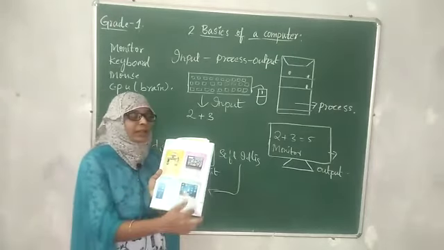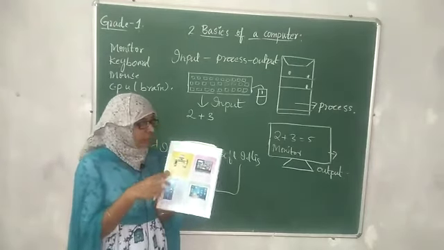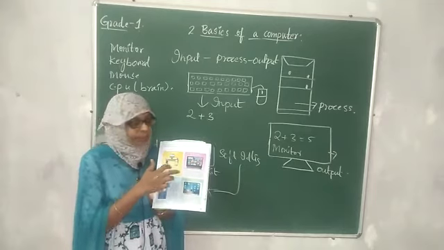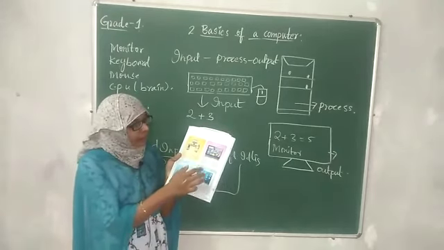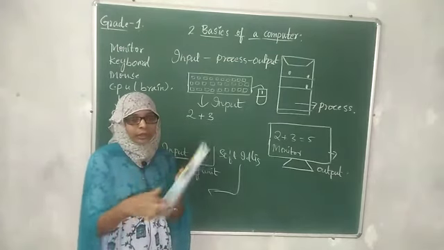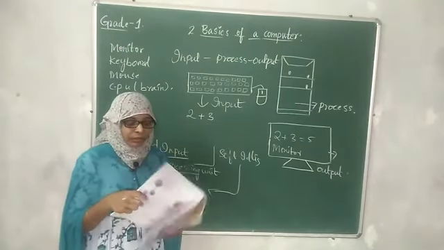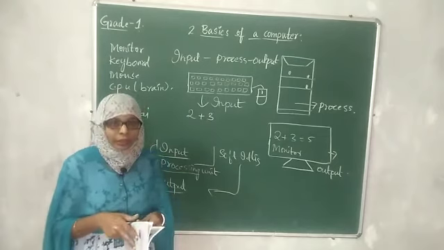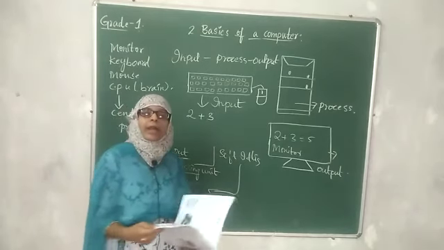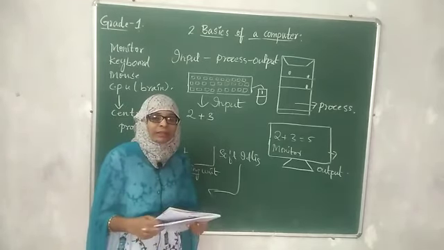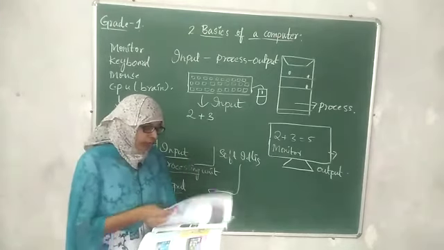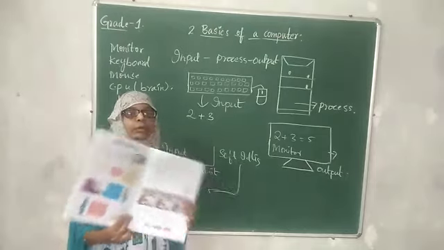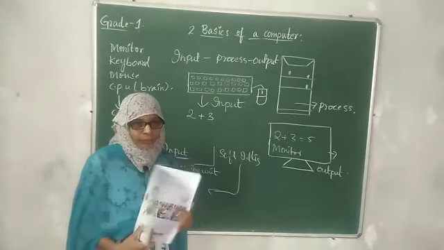So these are the types of computers: desktop computer, laptop computer, smartphone and tablet computer. So this is all about input, process and output, students. We have seen the types of computers. After seeing this video, you have to go through the textbook. Read this textbook once.